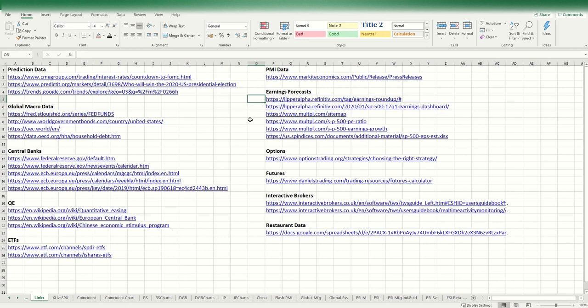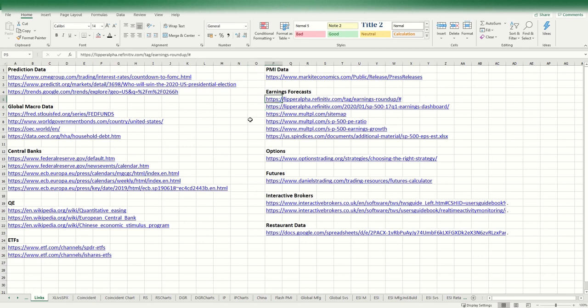One real bugbear I have with many different platforms is that they don't provide an earnings forecast per sector going forwards and going backwards, so you can see which sectors are going to have the best earnings growth going forwards, which is always good to see for traders. That's what these various links show us.